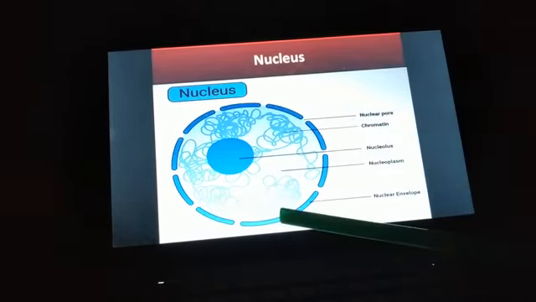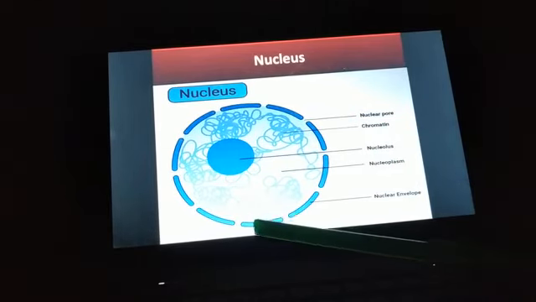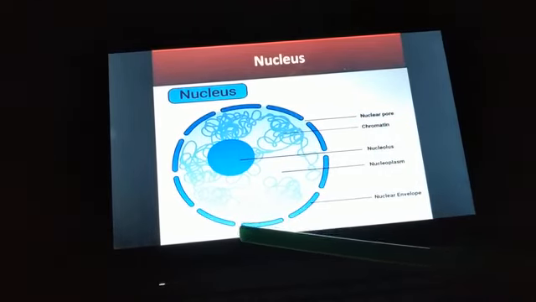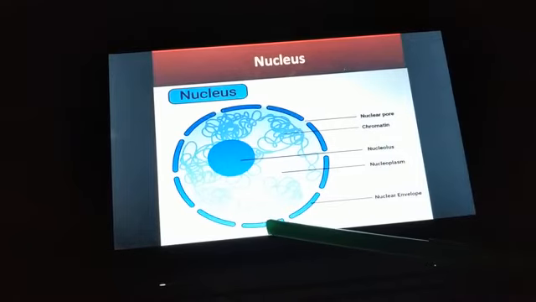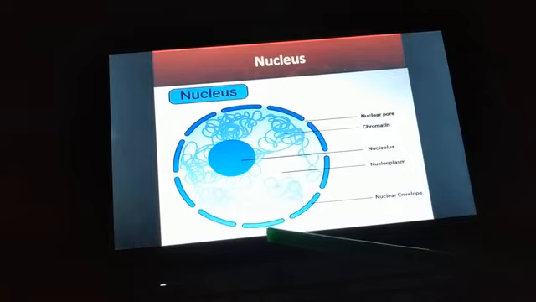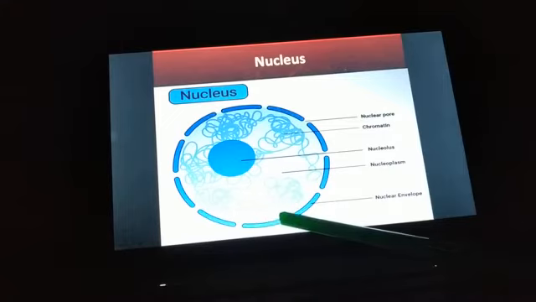And students, in between the inner membrane and the outer membrane, can you see the space? A space is there. This space is called the perinuclear space. So the space present between the inner and the outer layer is called the perinuclear space.